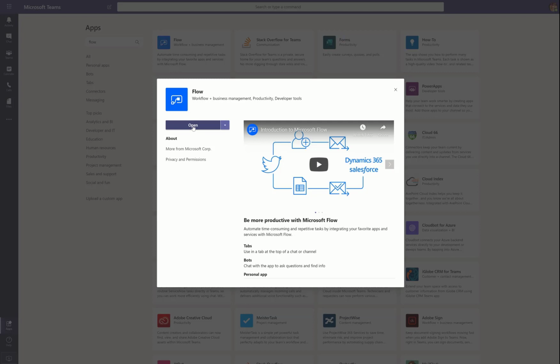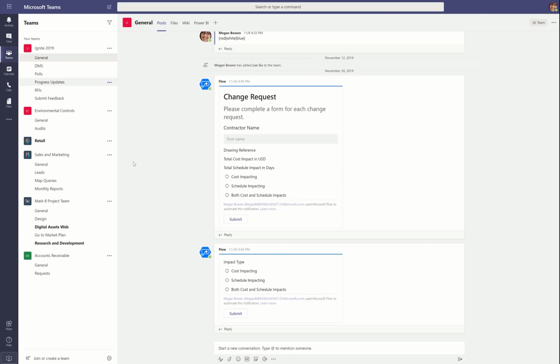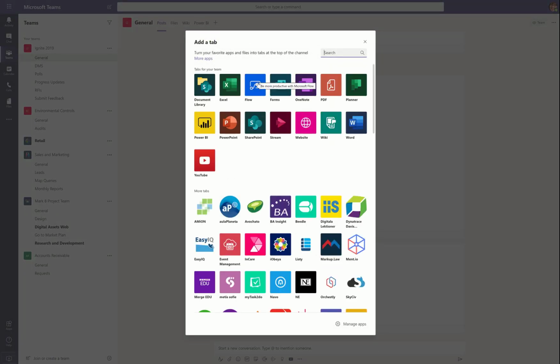You can install it for yourself or your team, and you can install it per team or just broadly, right? So I have a team site as well where I have sales and marketing. From this team site, I can add Flow here as well as a tab.